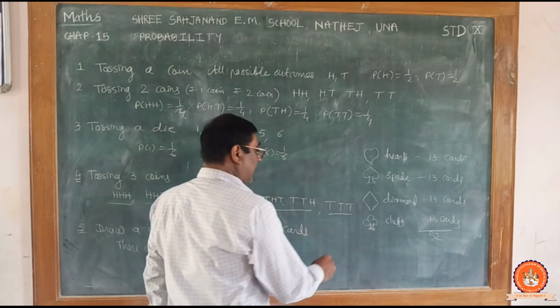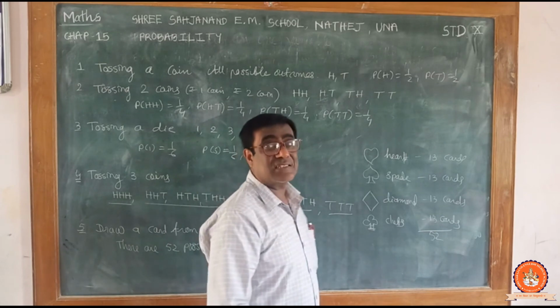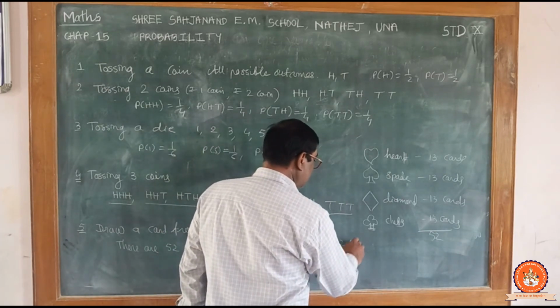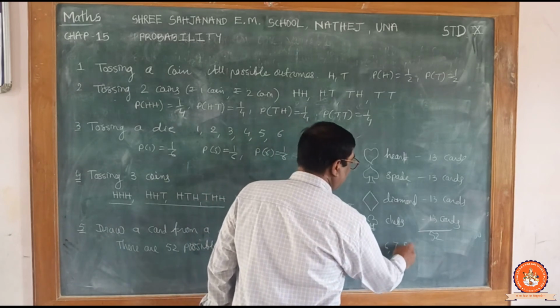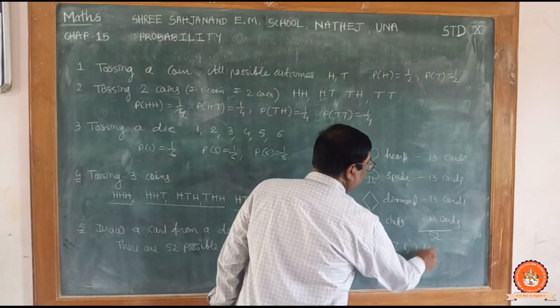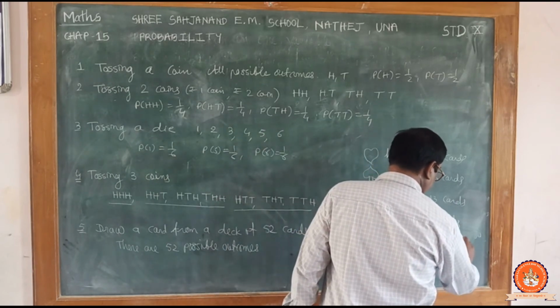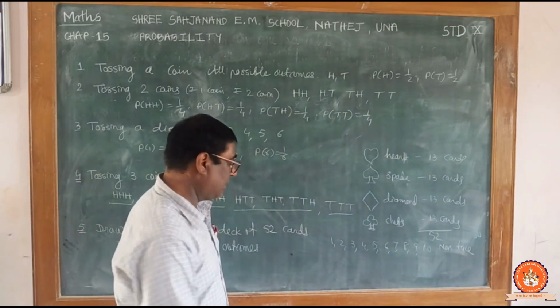Now there can be, see, ace card यानी इक्का. So 1, 2, 3, 4, 5, 6, 7, 8, 9, 10. These are non-face cards. चेहरा वाला नहीं है, नॉन फेस कार्ड्स.